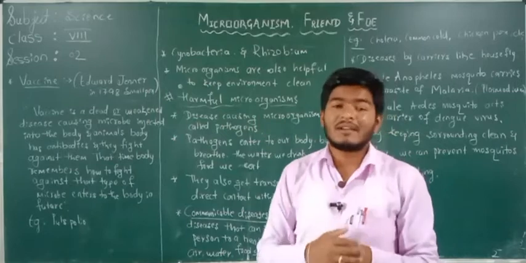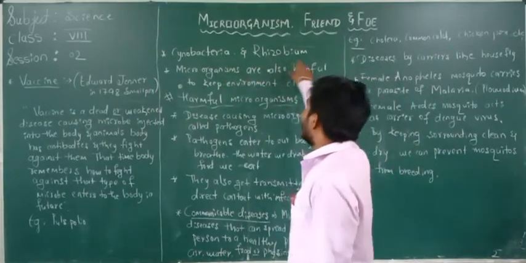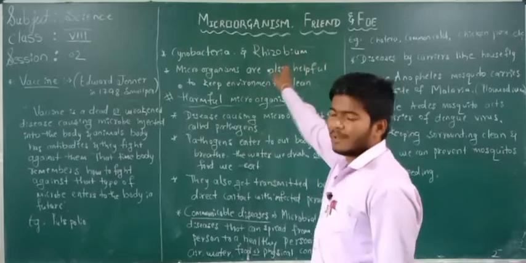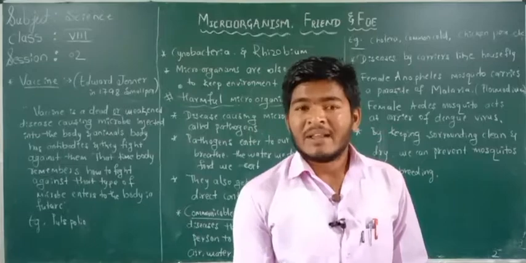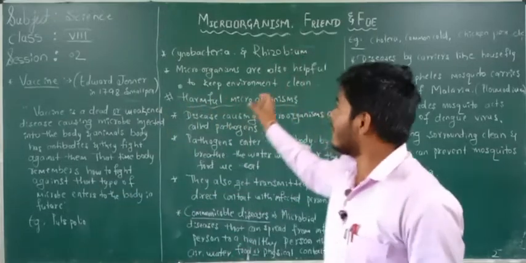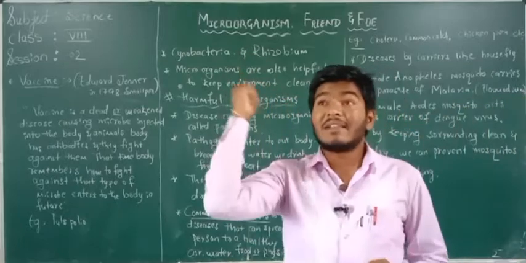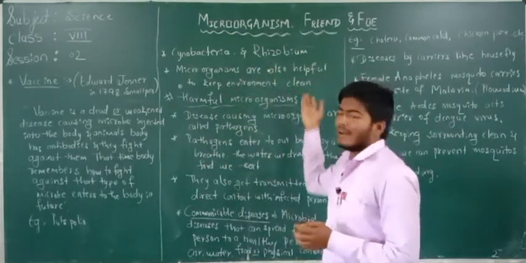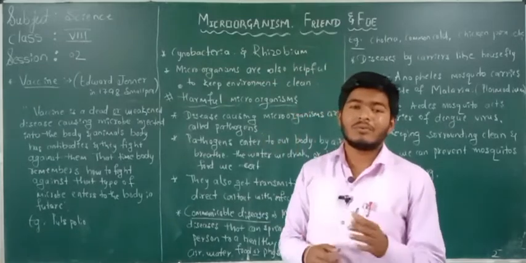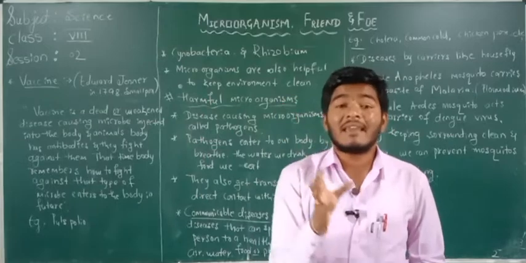How do they get it? Some microorganisms called cyanobacteria and rhizobium. The rhizobium bacteria are present in the soil, and they absorb the nitrogen present in the environment. Also these bacteria, cyanobacteria and rhizobium, absorb the nitrogen present in dead decaying materials.